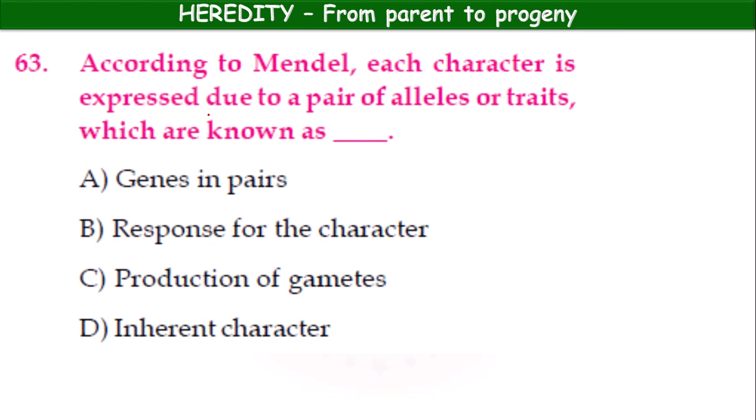Option D. According to Mendel, each character expressed due to a pair of alleles or traits which are known as genes in pairs, response for character, production of gametes, inherited character. Which one? Genes in pairs.